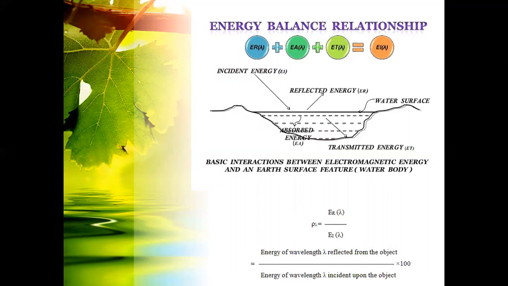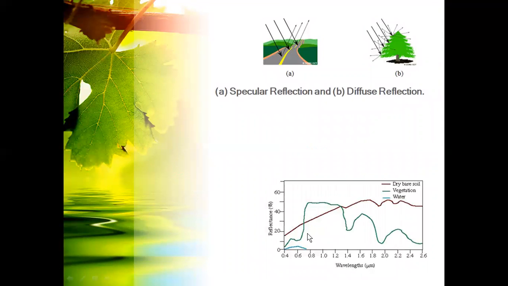These are spectral reflectance curves. See the curve; there are different curves here. Another name for this graph is spectral signature. Here these are the wavelengths. The blue color represents water, the green color represents vegetation, and the brown color represents dry soil.